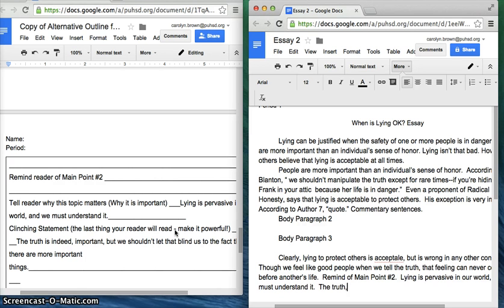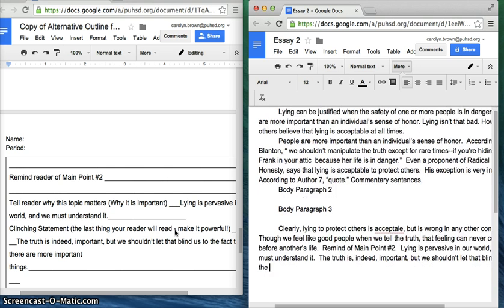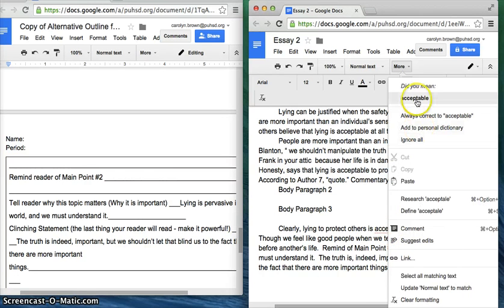The truth is indeed important, but we shouldn't let that blind us to the fact that there are more important things. Again, read through it. Make sure your capitals, your periods, your commas are all in the right places and everything is spelled correctly.